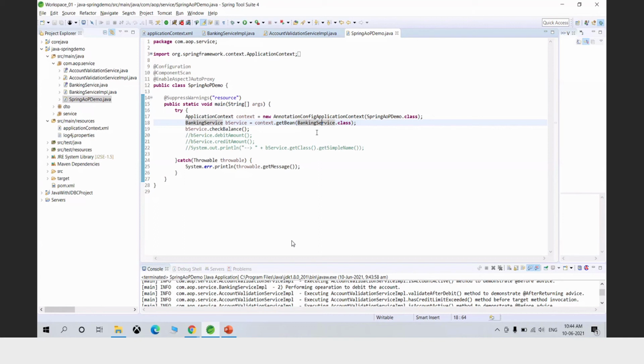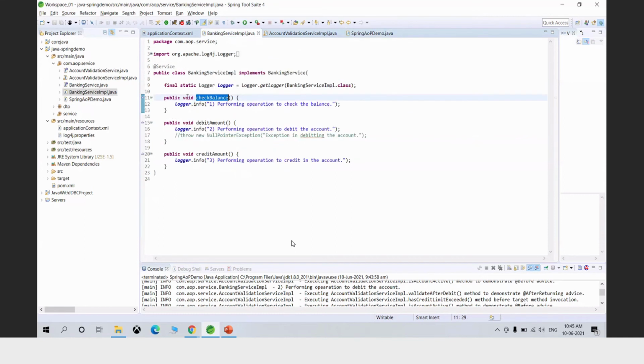So this is how Spring creates beans using autowiring. Whenever you mark any class as @Service or @Component, it will create the bean using this annotation. So I have got this bService. Now I am calling this check balance method. Now what check balance will do, it will just simply print the message executing this method. So let's see.